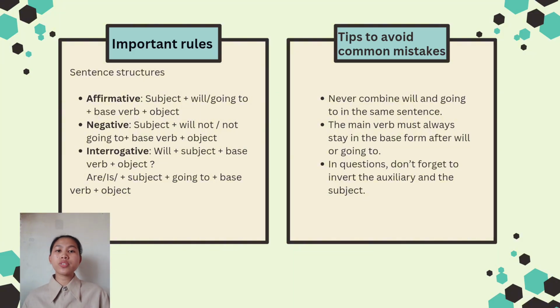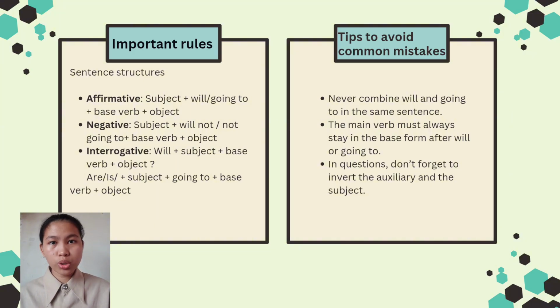For interrogative sentence, for will, we put the word will in front of the sentence. So the structure is will plus subject plus base verb plus object, and don't forget the question mark at the end of the sentence.